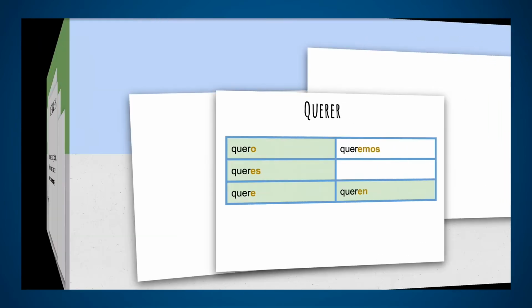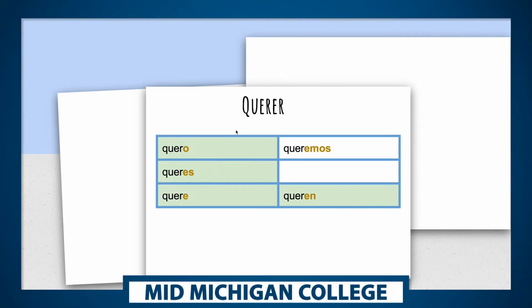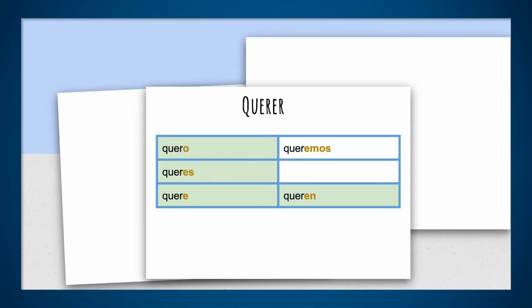Okay, let's see querer. Querer is an irregular verb. You're going to see later on that this E is going to change to IE. I put it here just like a regular verb for you to see how different it would be if we decided that we're not going to treat it as an irregular verb.